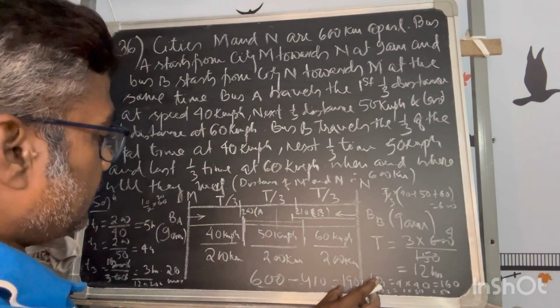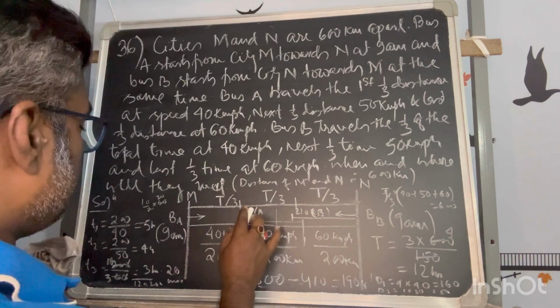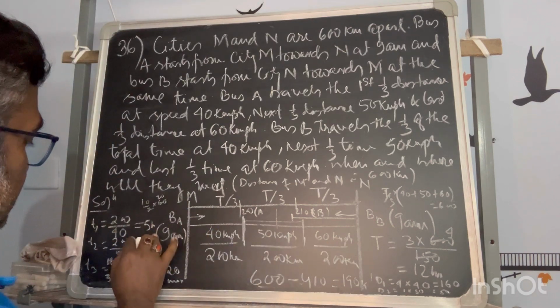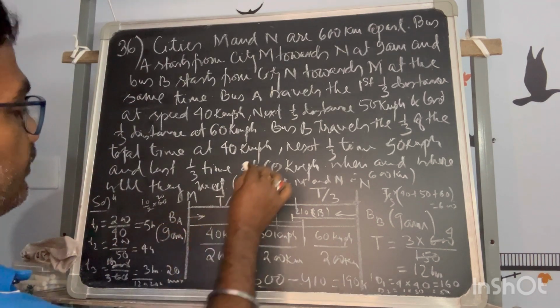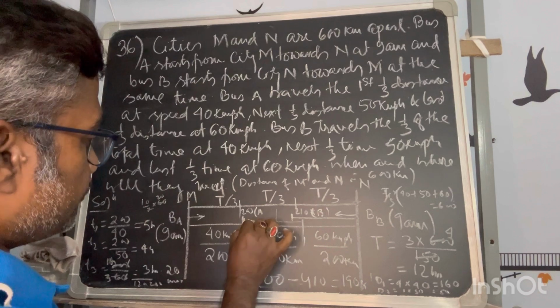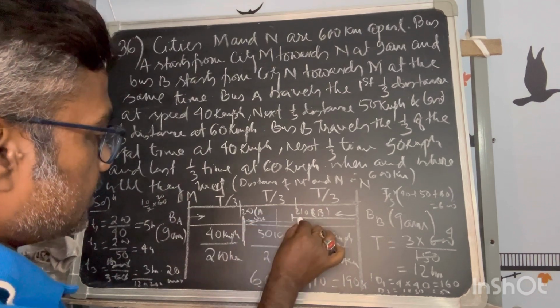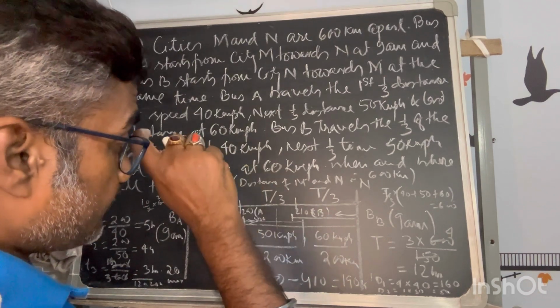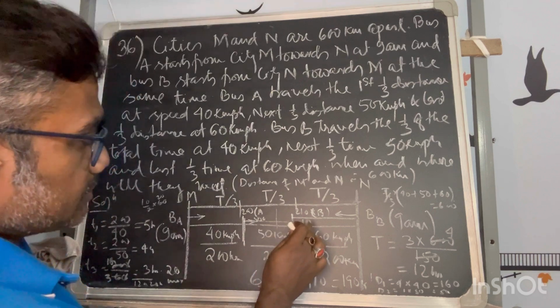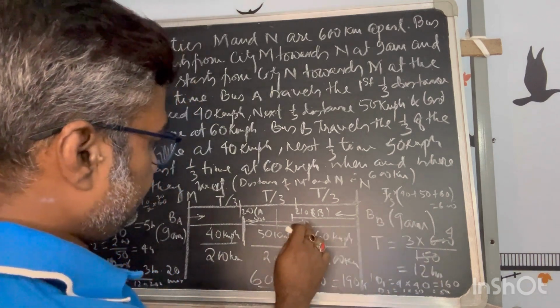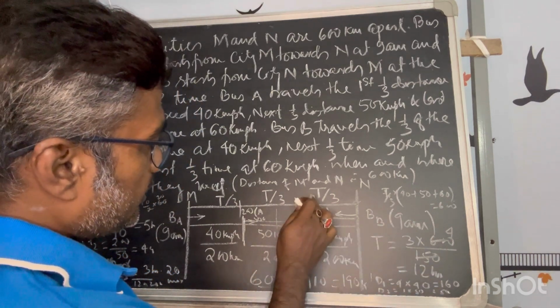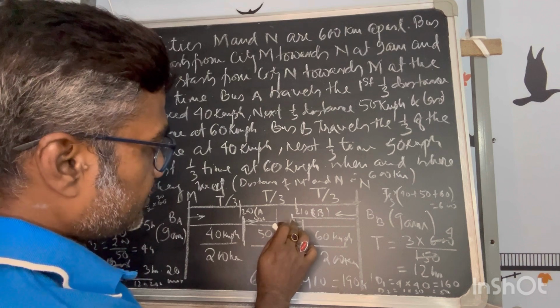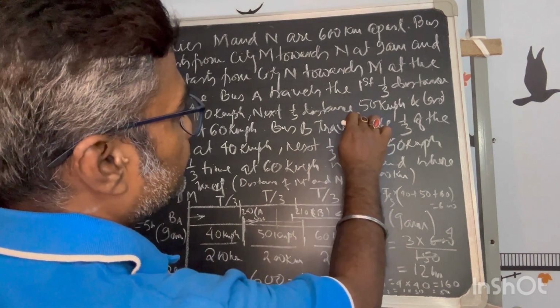So if it is 190 kilometer, during that A's velocity is 50 kilometer per hour. He is moving with 50 kmph, and B, how much is he moving with? He has already covered 4 hours. In the 5th hour he has changed his gear to 50 kilometer.